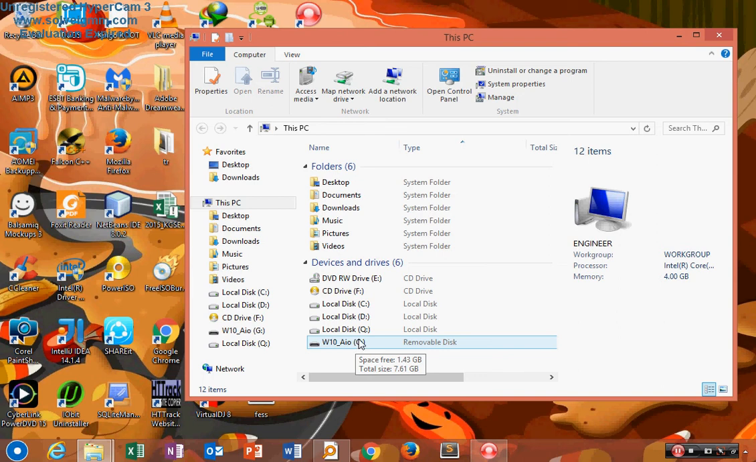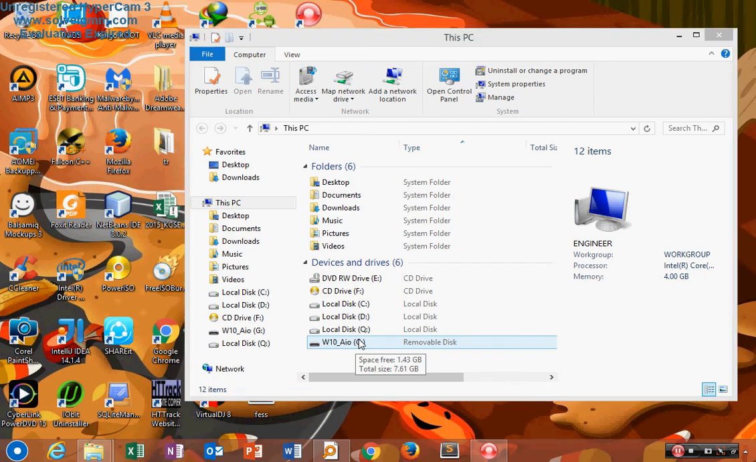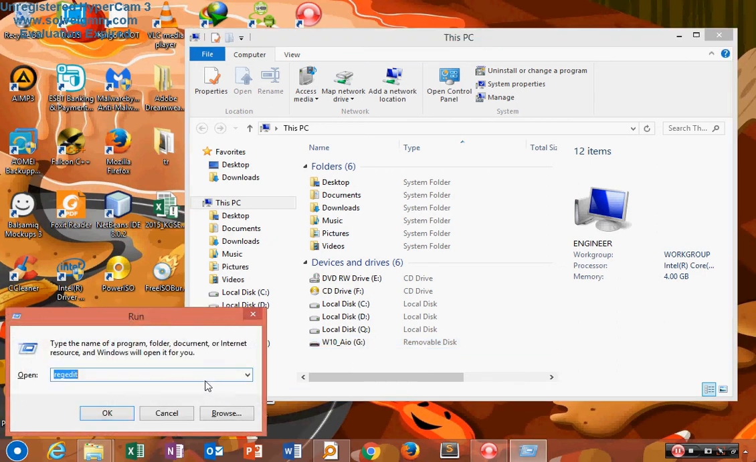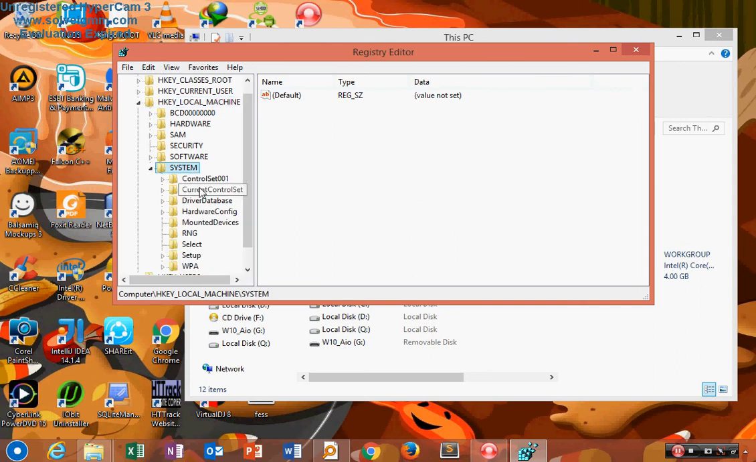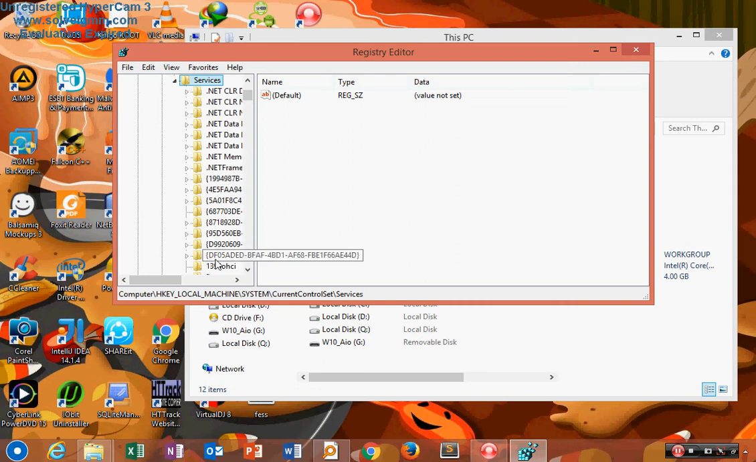You come here and use this command: Windows R, then type in the name regedit. When you say okay, it's going to ask for permission. You say yes and proceed. Then you go to HKEY_LOCAL_MACHINE, then System, then ControlSet. Using that procedure, you go to Services, and then you look for something called USBSTOR.